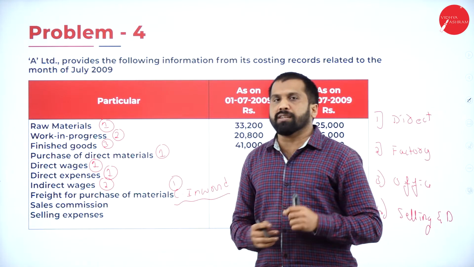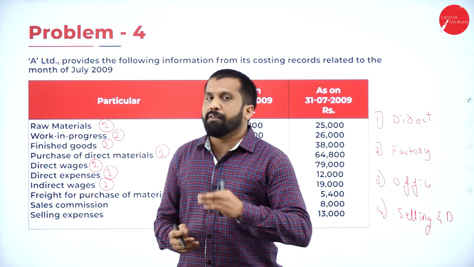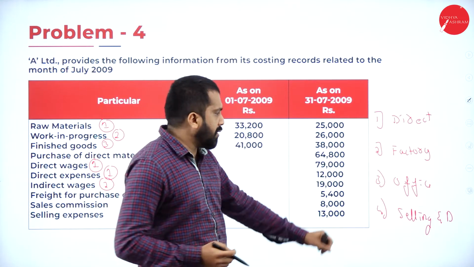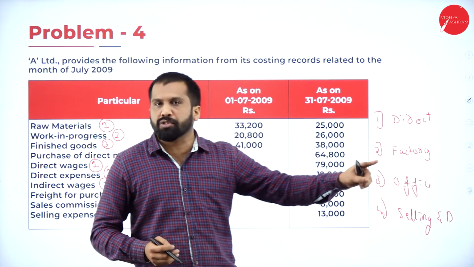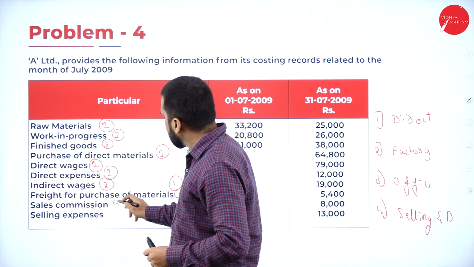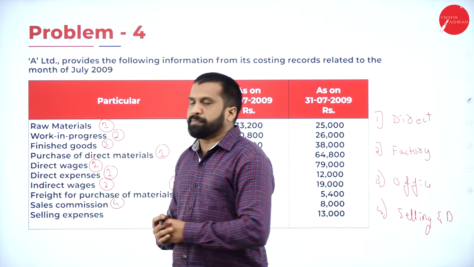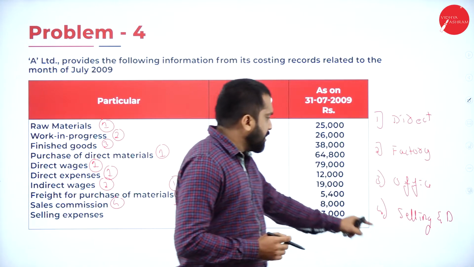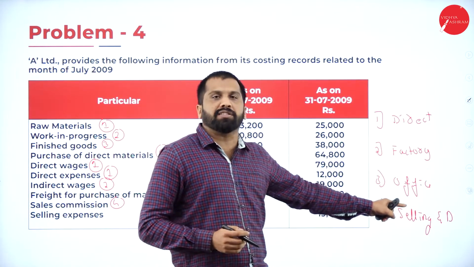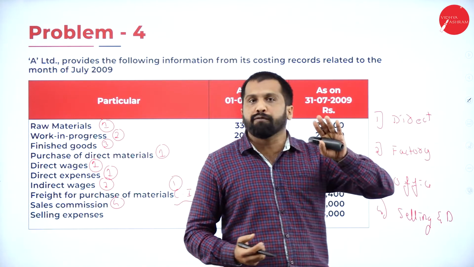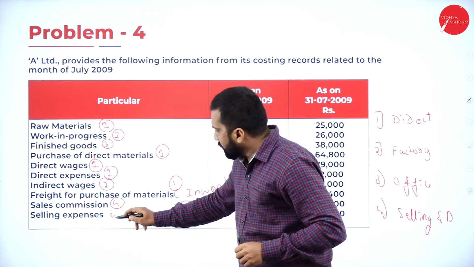Sales commission. Sales commission goes where? For selling purpose. It will go for selling and distribution. It will be 4. Selling expenses, again, come back to this. Your 4th one is what? Selling and distribution. It will go for the 4th one. So this is 4.